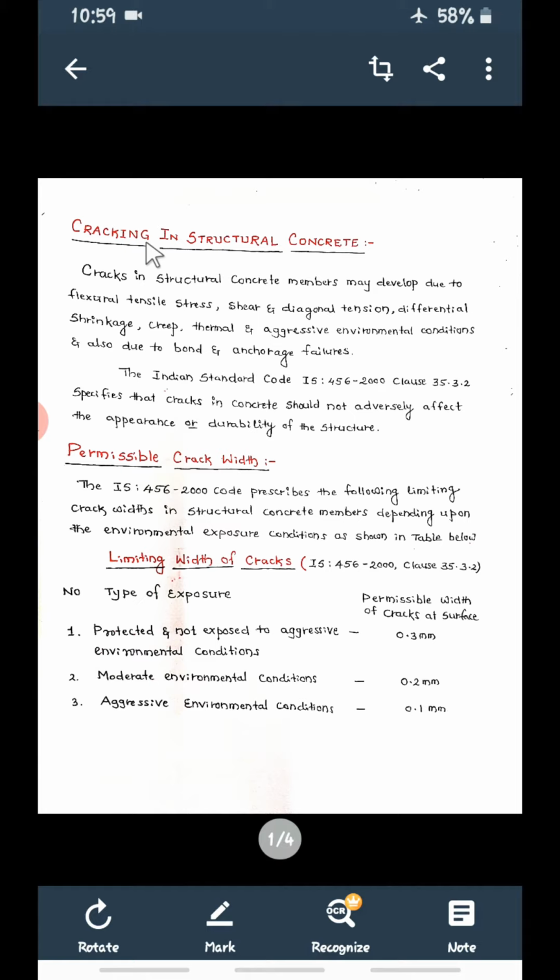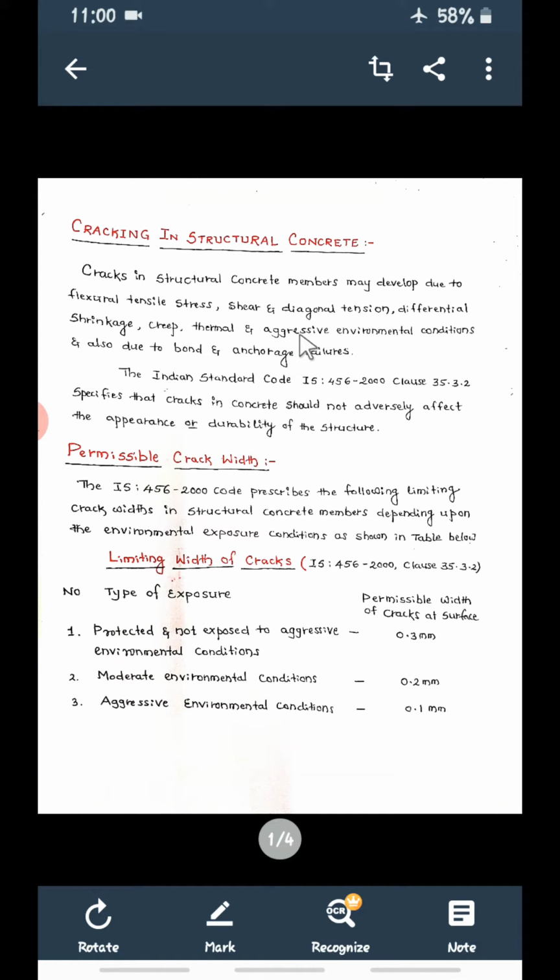slab, lintels, etc. So cracks in structural concrete, that is, concrete is going to crack because of what? Flexural tensile stress. So the cracks in structural concrete members may develop due to tensile stress, shear stresses, diagonal tension, then due to shrinkage, creep, thermal and aggressive environmental conditions. So the cracks in concrete may be due to tensile stresses, shear stresses, diagonal tension, shrinkage, creep, thermal and aggressive environmental condition.